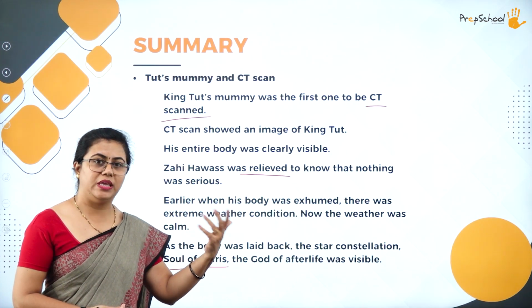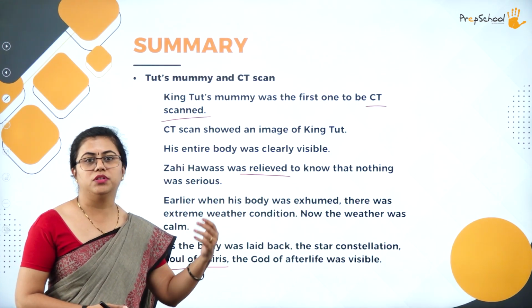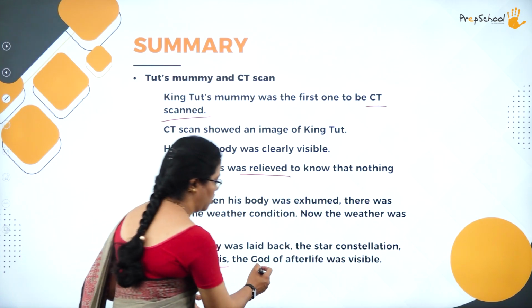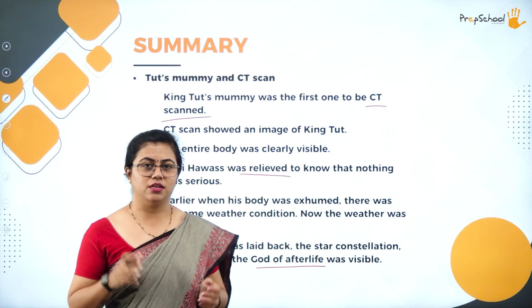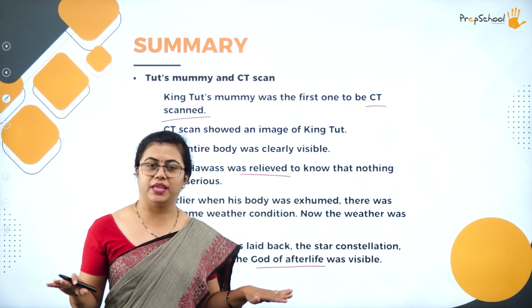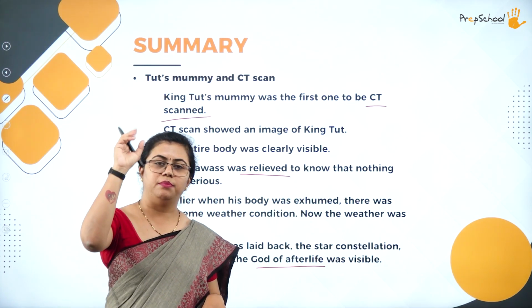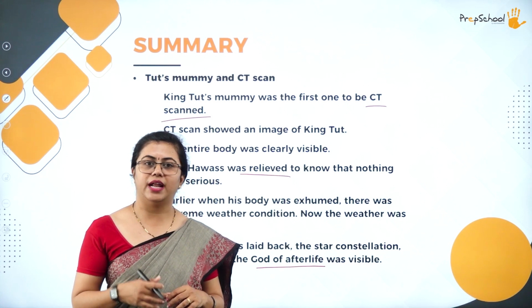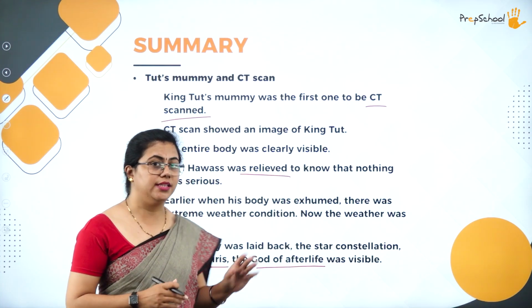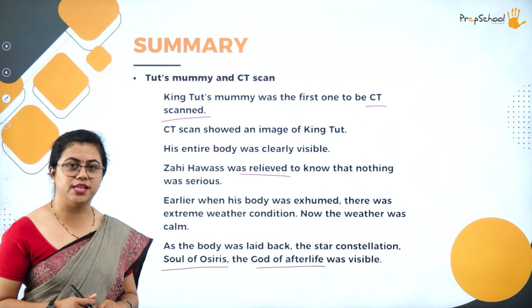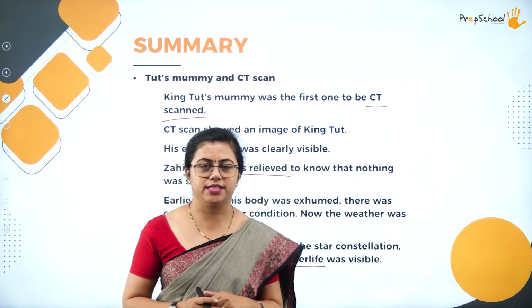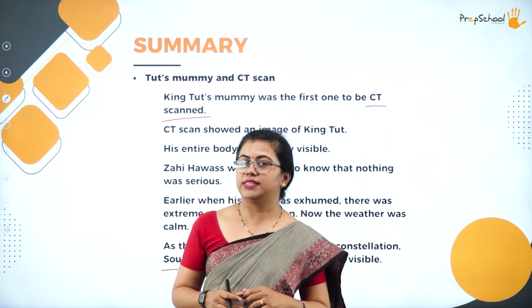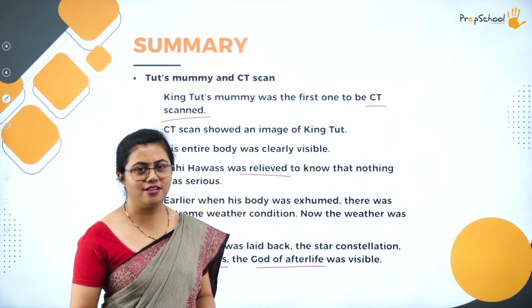That god is the one who takes care of people's afterlife, the god of the afterlife. People could see that star, and the weather became calm all of a sudden. Because of that star, everybody thought the boy king was being watched by the god, who saw to it that everything was calm and quiet. So this was the summary of the saga.